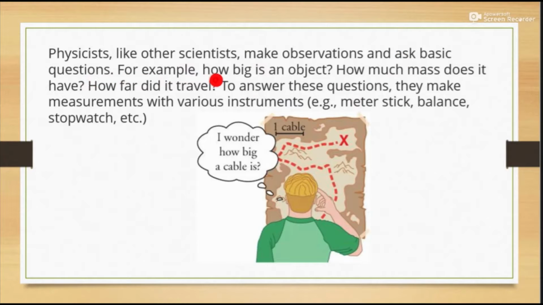For example, how big is an object, how much mass does it have, and how far did it travel. To answer these questions they make measurements with various instruments such as a meter stick, balance and stopwatch. These are the measuring instruments which are required for measuring quantities of the object.